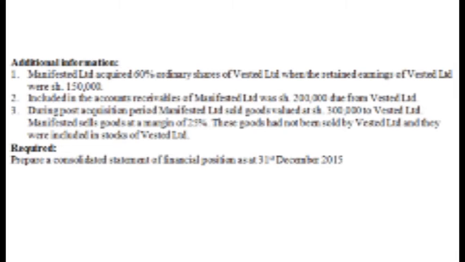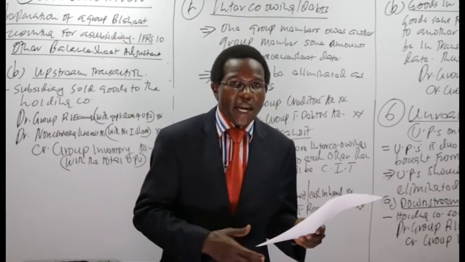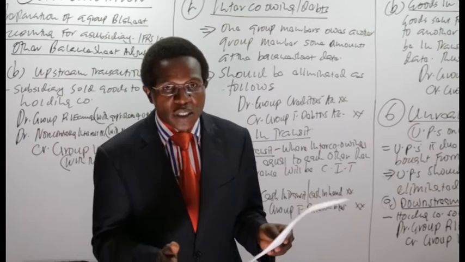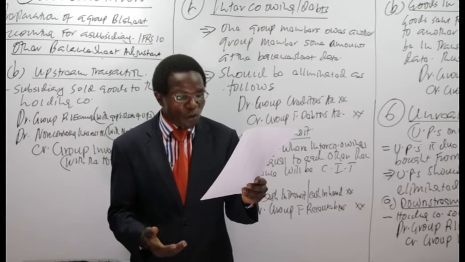Number 3, during the post-acquisition period, Manvested Limited sold goods valued at 300,000 to Vested Limited. Manvested sells goods at a margin of 25%. These goods have not been sold by Vested Limited and they were included in the stocks of Vested Limited at the balance sheet date. So this means that there is some intercompany trading and some goods have not been sold. This gives rise to unrealized profit. They had sold goods and reported a profit, but this profit has not been realized because the goods have not been sold. That's important and we need to determine this.